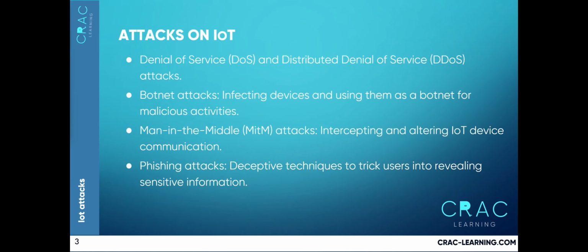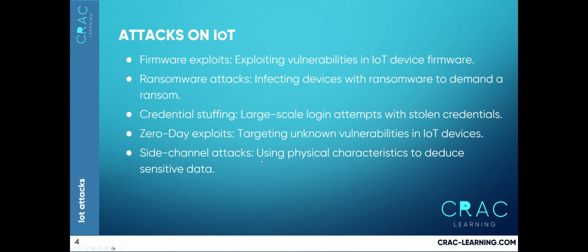Attackers use deceptive techniques to trick users into revealing sensitive information or login credentials, often targeting IoT device users through fake emails or messages. Attackers find vulnerabilities in IoT device firmware and exploit them to gain unauthorized access, control the device, or extract sensitive data. IoT devices are infected with ransomware, locking users out until they pay a ransom to the attacker.